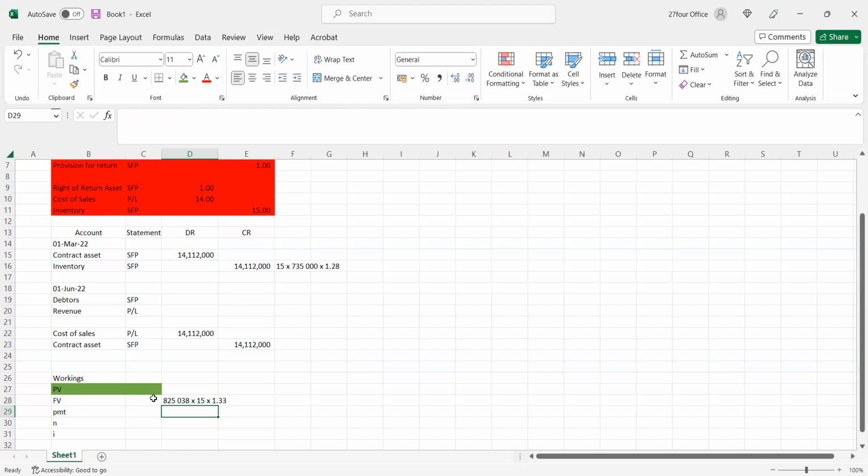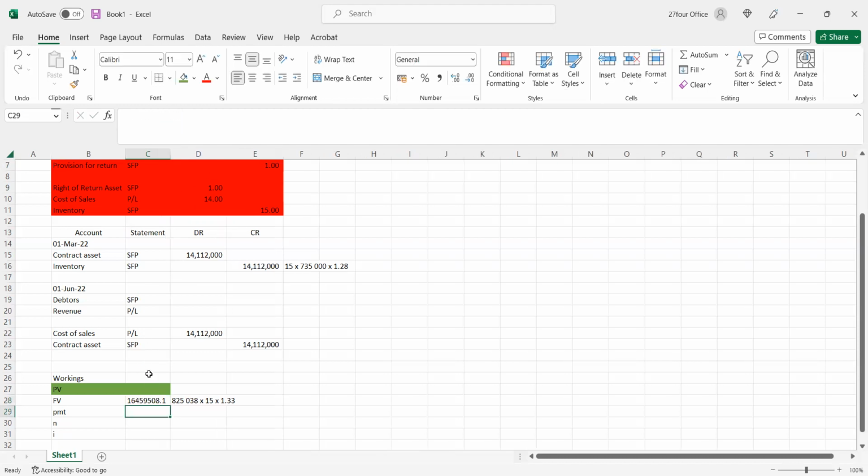Okay, so that is basically the future value, so at that date they owe us that amount. Okay, so at whatever this date, they owe us this amount. So the future value is 825,038 times 15. That is the amount they owe us in Botswana, but we need to know it from a rand value.